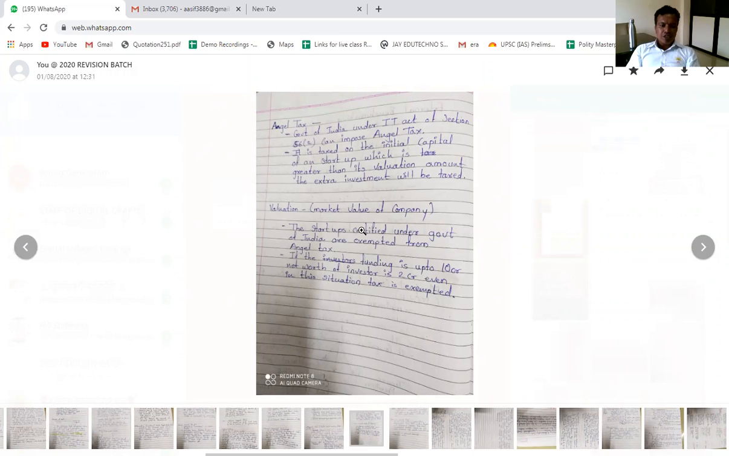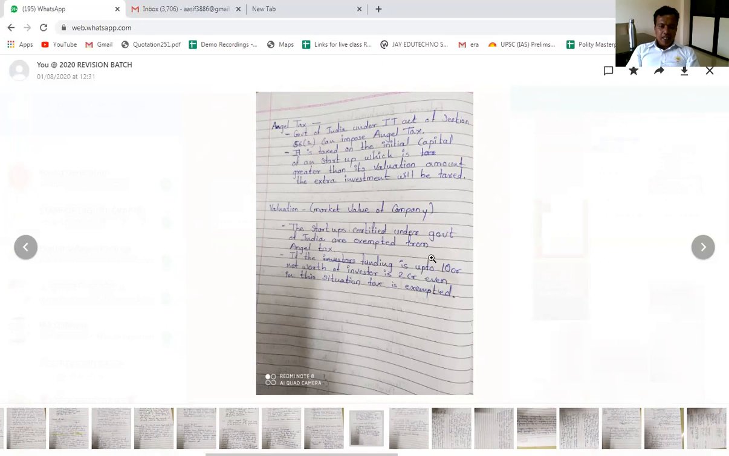The next is valuation, that is the market value of a company. The startups certified under the Government of India are exempted from the angel tax. So you need to know this about it. Those startups which have been registered under the Government of India as startup companies are not supposed to pay the angel tax. If the funding is up to 10 crore and the net worth of the investor is 2 crore, even in this situation tax is exempted. So that is what is mentioned here.